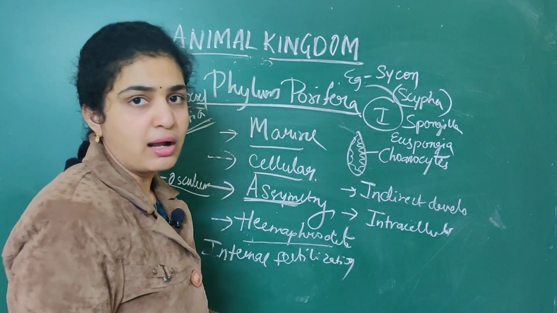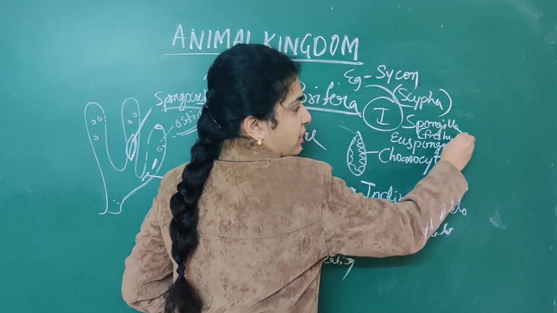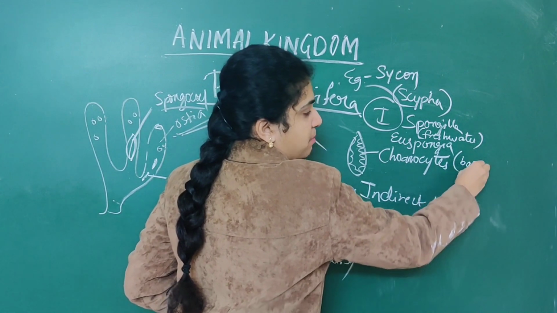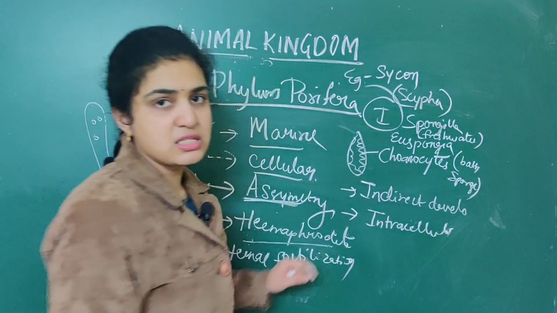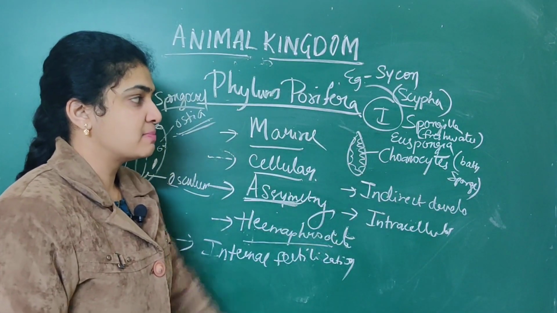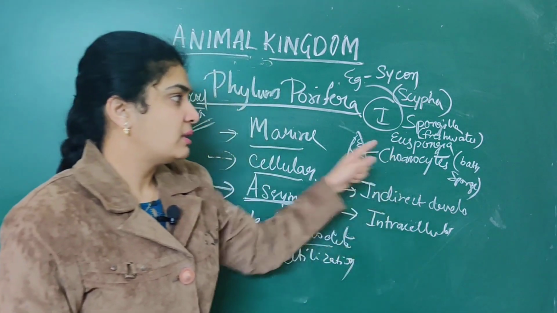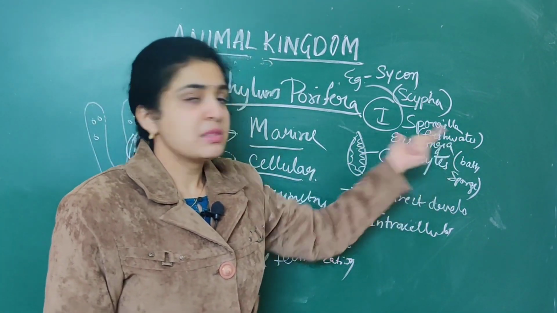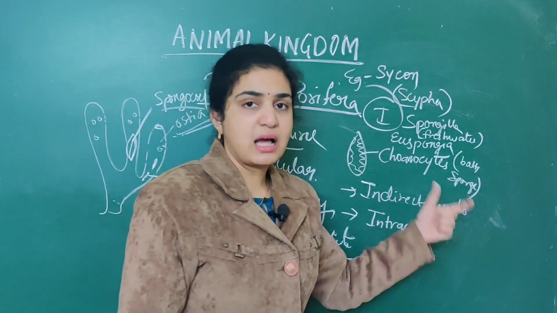Spongilla is also called freshwater sponge. Euspongia is also called bath sponge. Which is the bath sponge? They will give you examples: Euspongia, Spongilla as well as Scypha. Then you should say Euspongia means nothing but bath sponge. Spongilla is freshwater sponge. Sycon is Scypha.